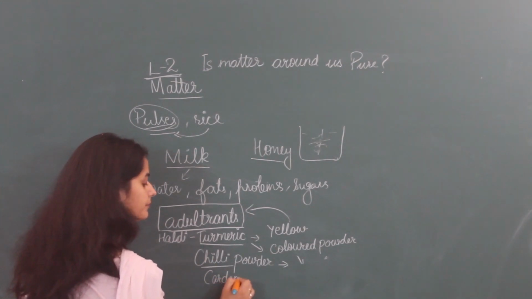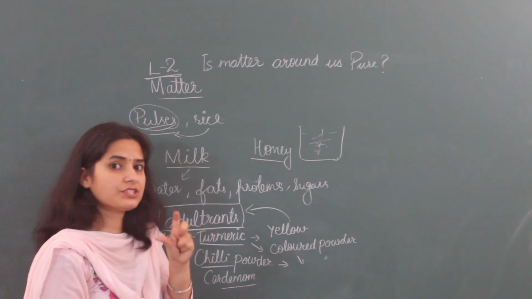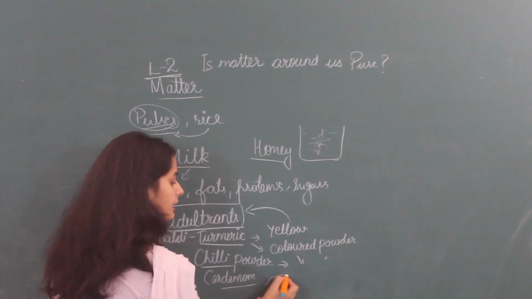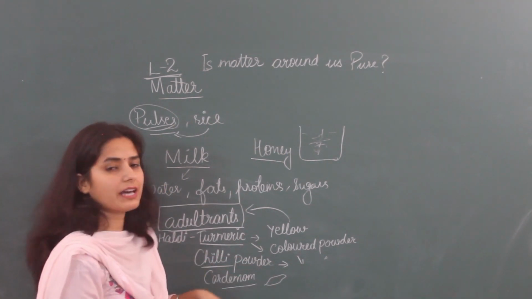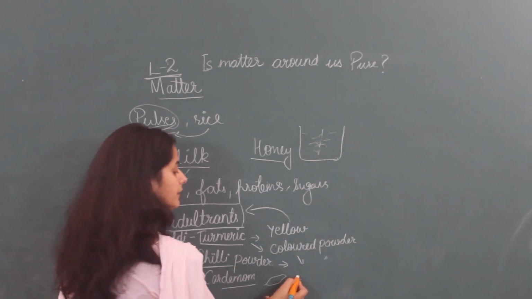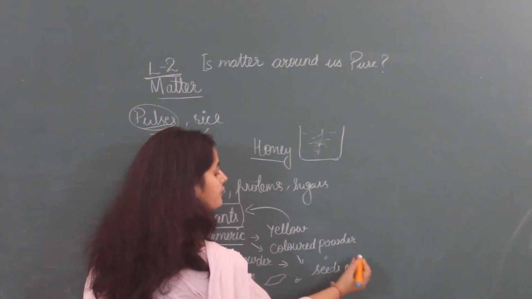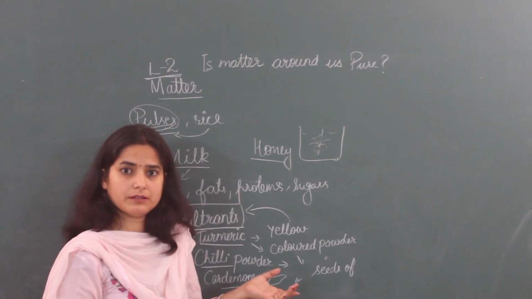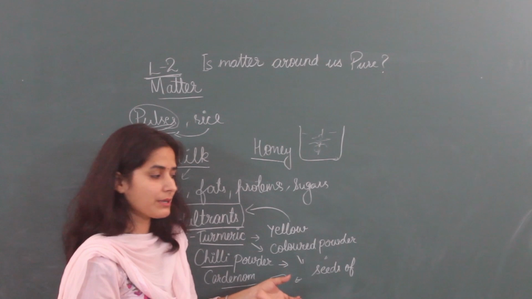Cardamom, small elaichi that we see green colored. In this also adulterants are present. What do we put in that? Seeds of big lemon, citrus fruit seeds like orange seed, lemon seed.